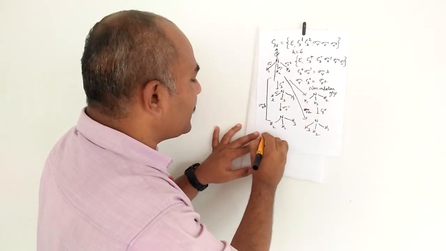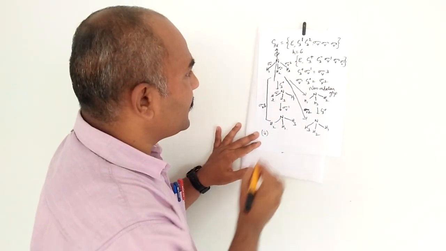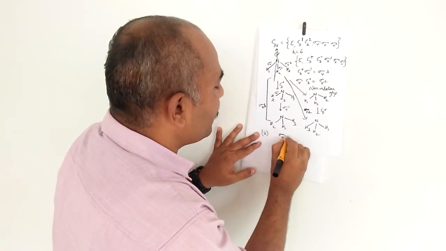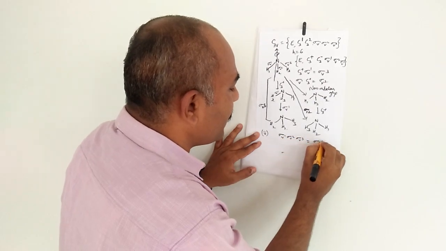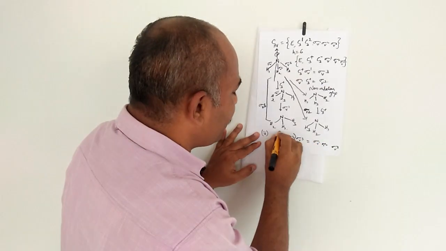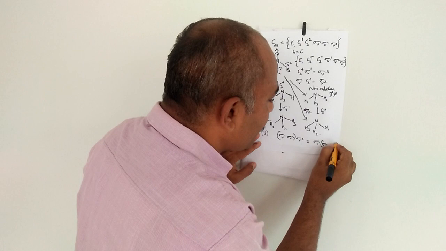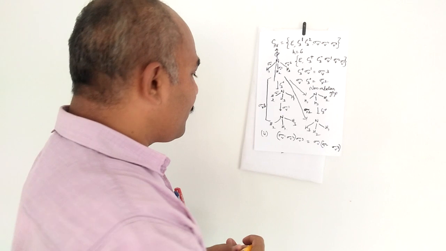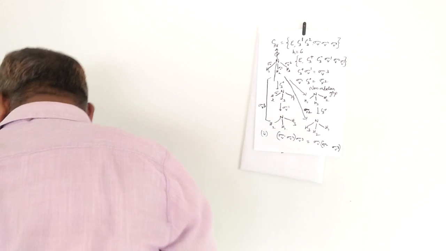Similarly, you can go and check the associative law of multiplication by choosing the elements. That is, three elements you can take: sigma V1, sigma V2, sigma V3 you can choose. That is sigma V1 into sigma V2, sigma V3. First you do the multiplication of sigma V1 and sigma V2, then you multiply with sigma V3. Here first you do sigma V2 and sigma V3, then you multiply with V1. You can cross check and you will get the answer.